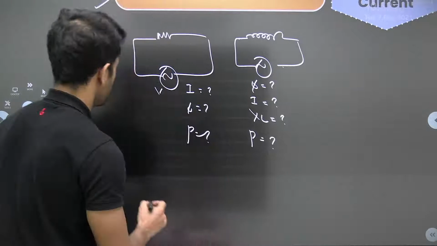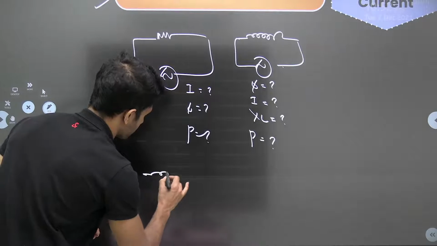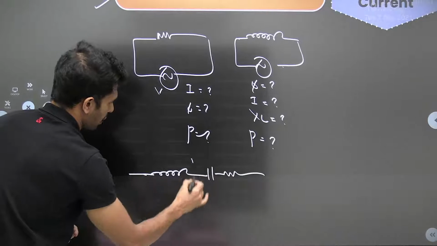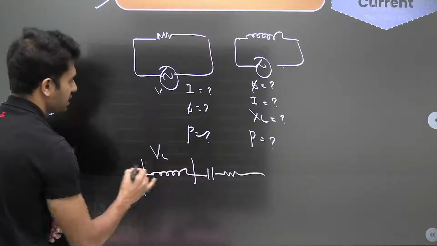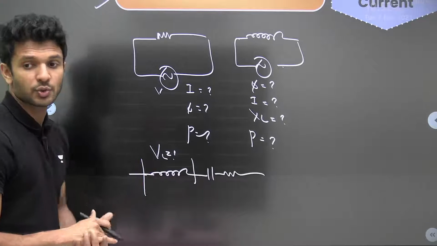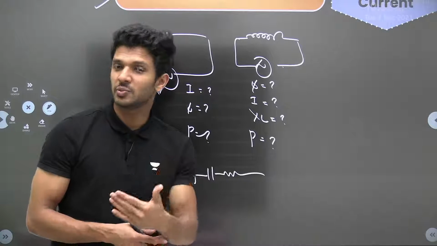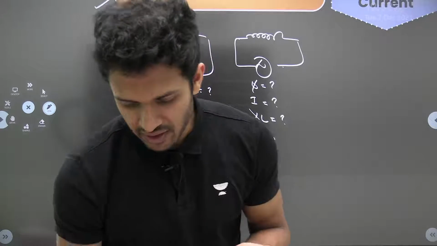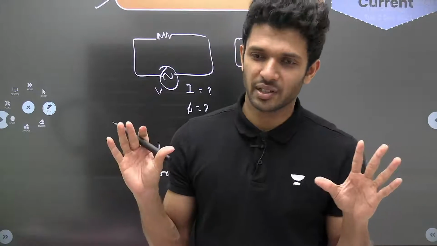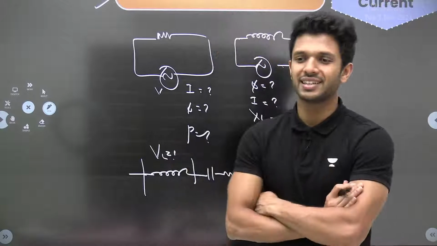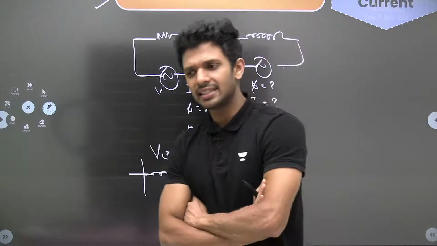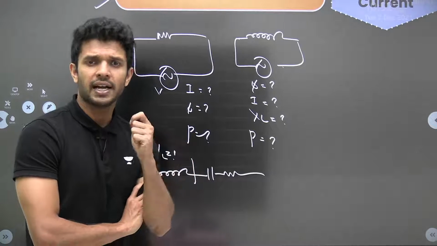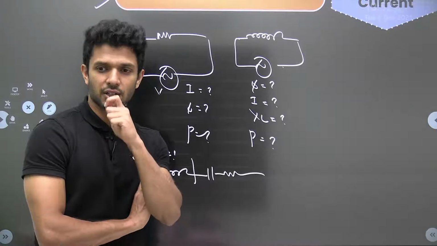And one more thing: in an LCR circuit, a question can come asking the value of voltage across the inductor. These kinds of questions will also come. So you must be very thorough about this LCR circuit. One question is sure to come, and without LCR, the AC chapter is nothing. So make sure you give enough time to the LCR circuit in this revision time, and learn the entire thing related to it.